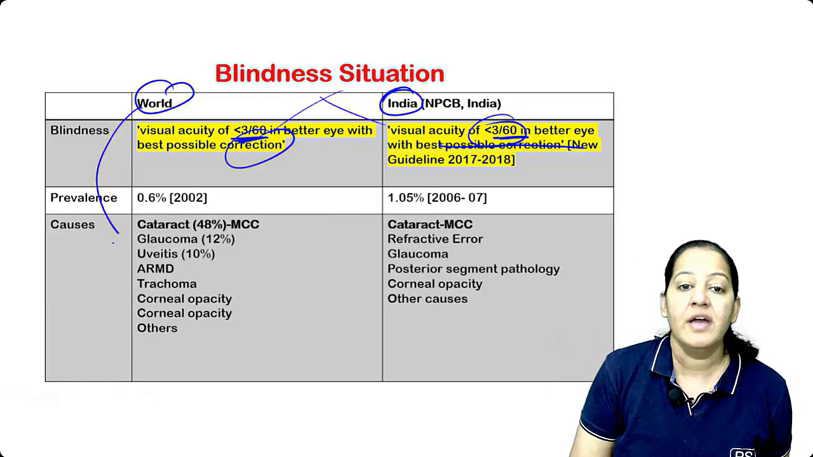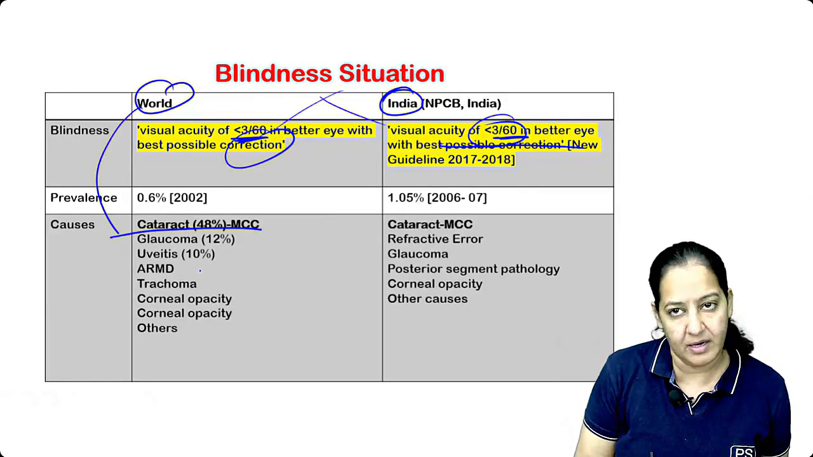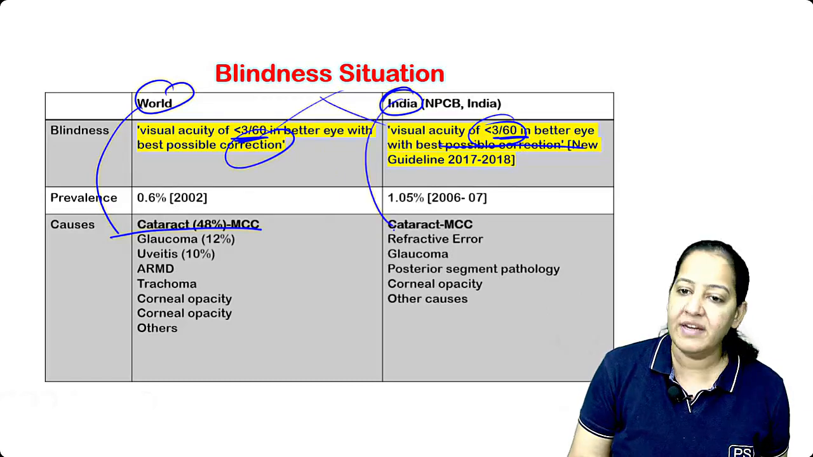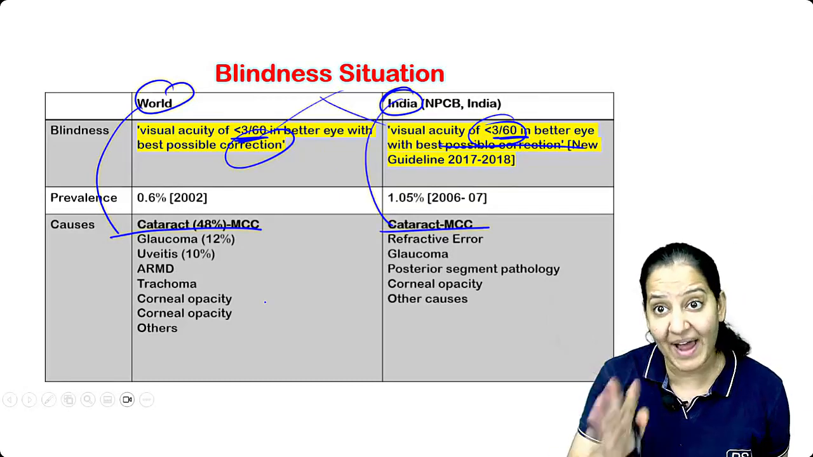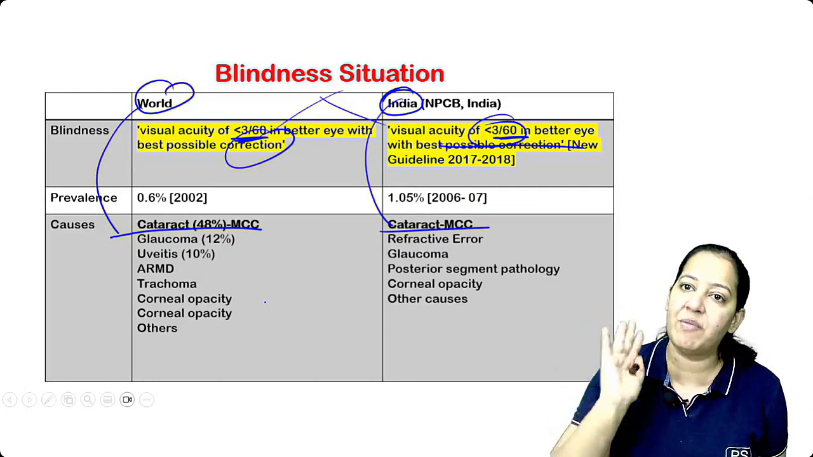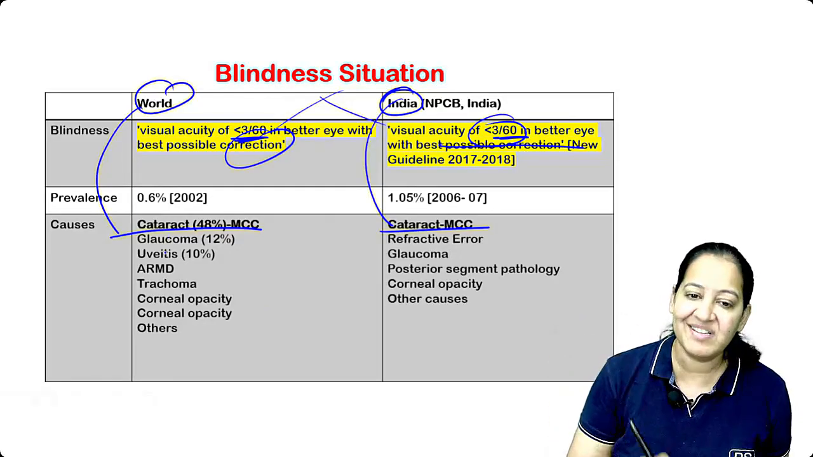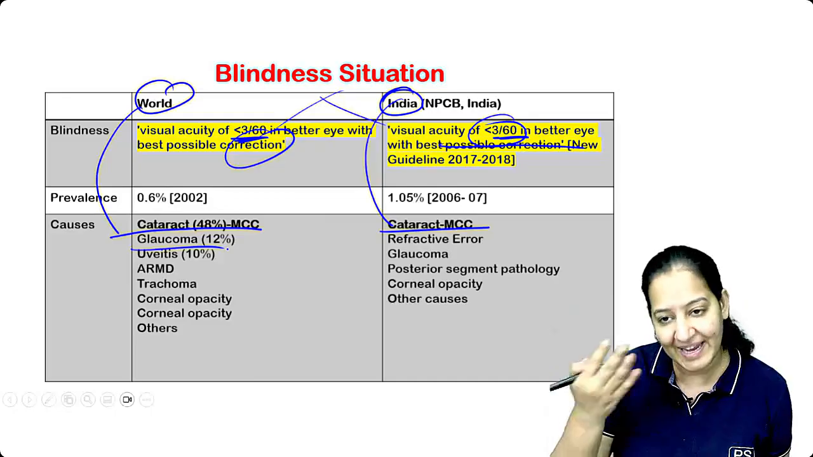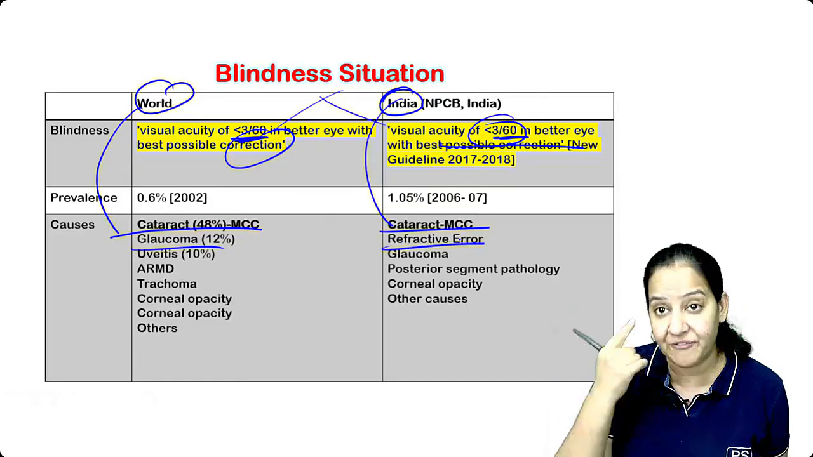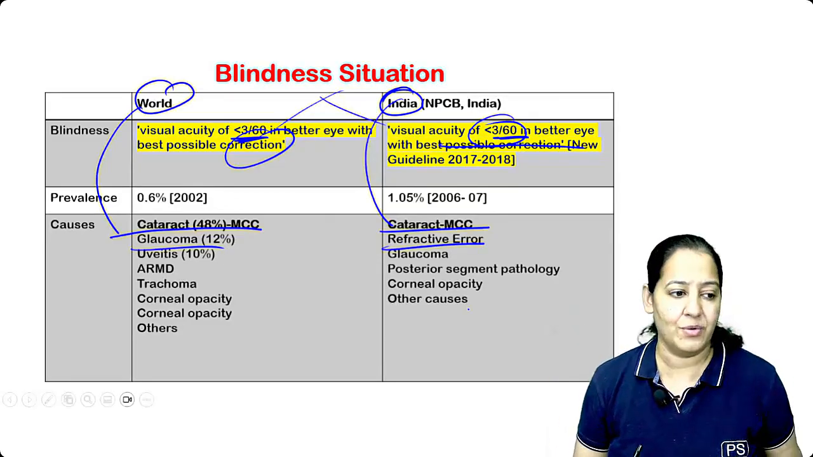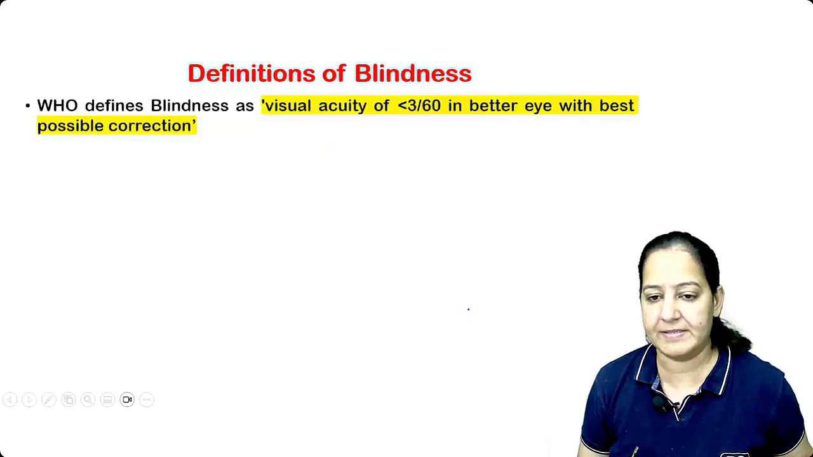In the world, the most common cause of blindness is cataract. In India also, the most common cause is cataract. So cataract, motiabind, is the most common cause of blindness in the world as well as India. But the second most common cause differs. In the world, the second most common cause is glaucoma. In India, the second most common cause is refractive errors. That is the second most common cause.